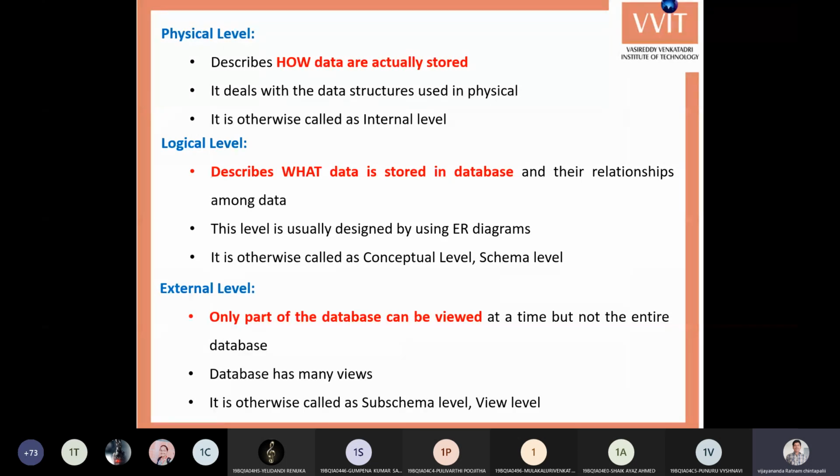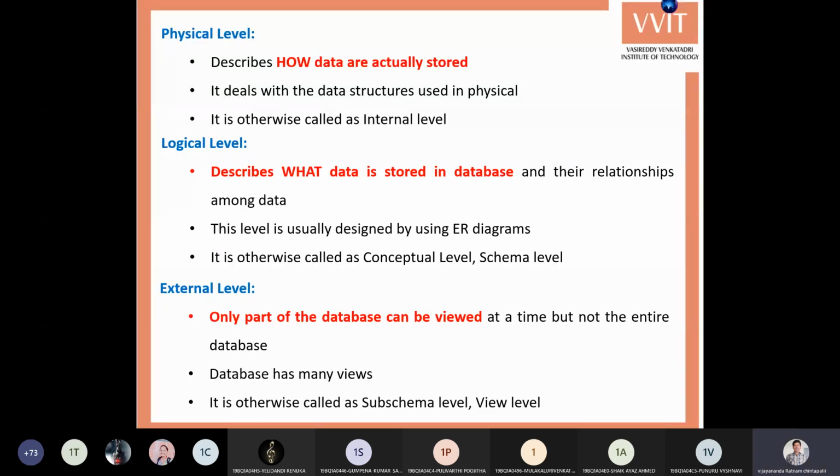It deals with the data structures used, and it is also called the internal schema or internal level. The logical level describes what data is to be stored in the database and the relationships among those data. Generally this is represented using ER diagrams at the conceptual level, or schema level.